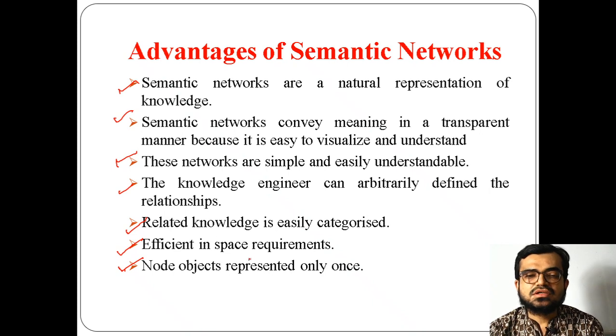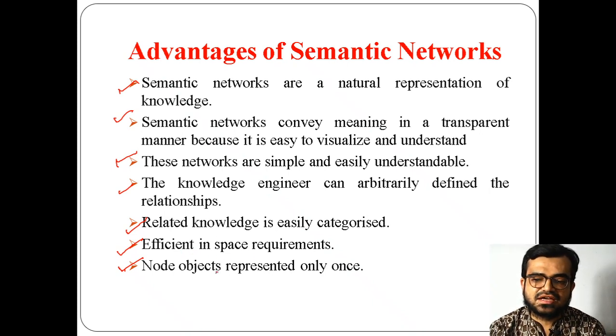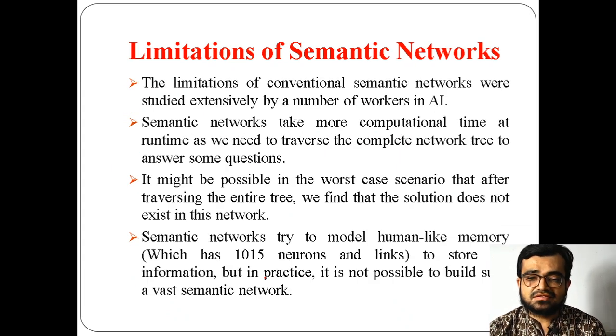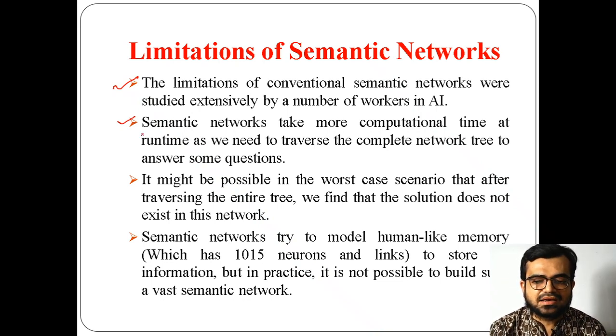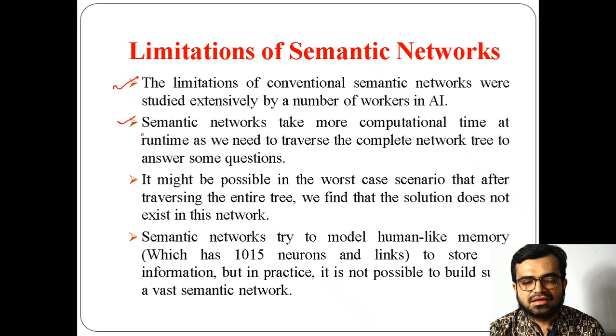So this is how the efficiency will be increased. Because of that, space complexity decreases as you are accessing the same node objects, and you are representing them only once. But still we have limitations on semantic networks. The problem here is that it takes more computational time at runtime. Why? Because it searches for a particular node, it will go there, and sometimes you may not get the value.